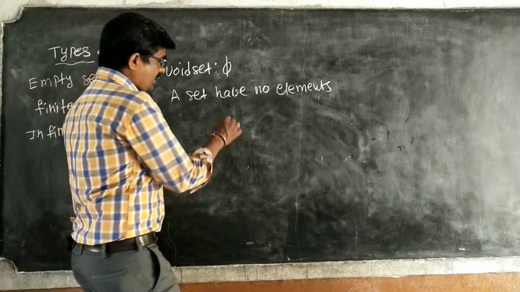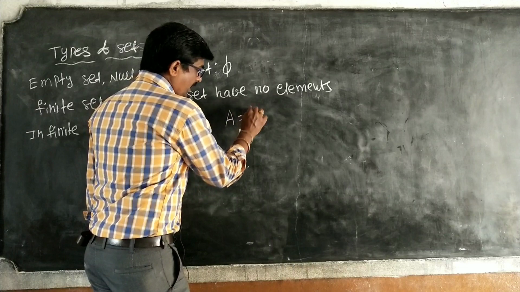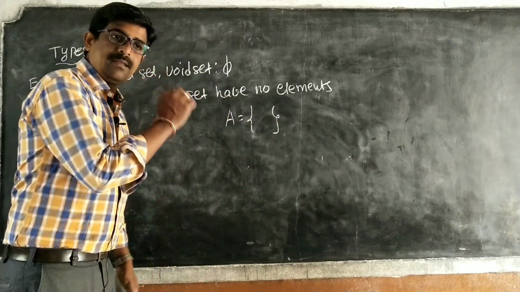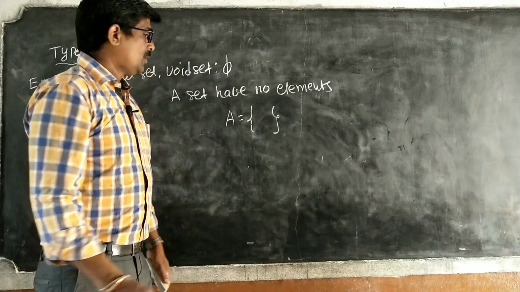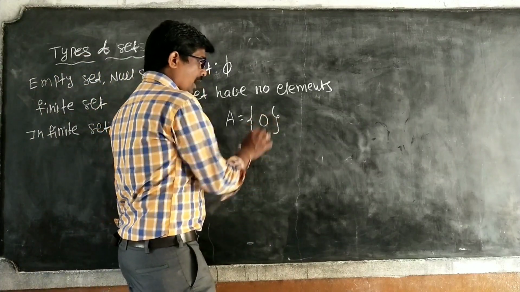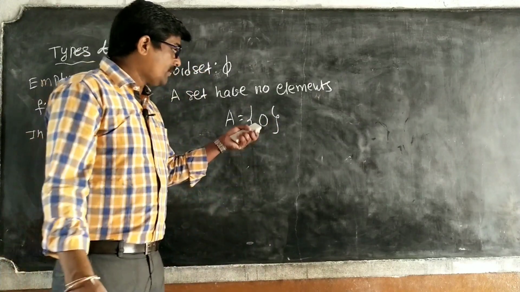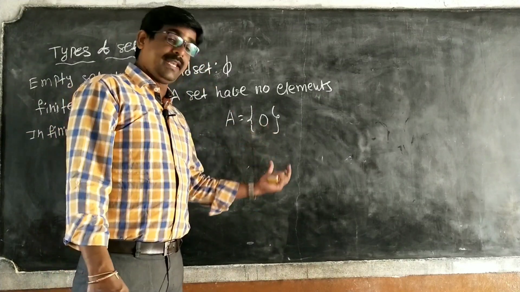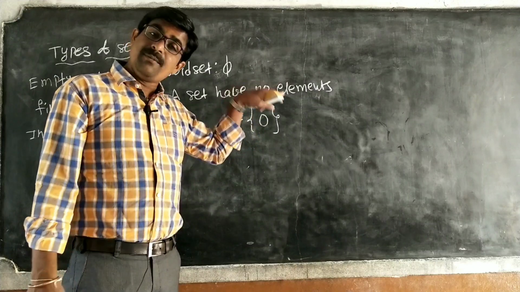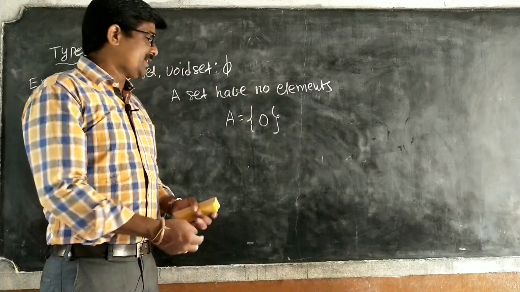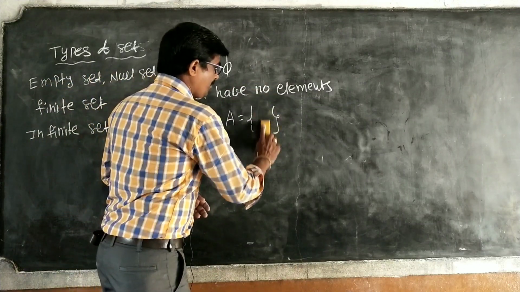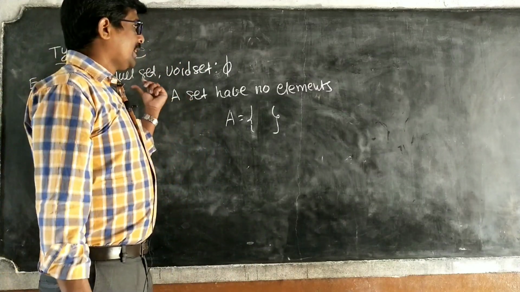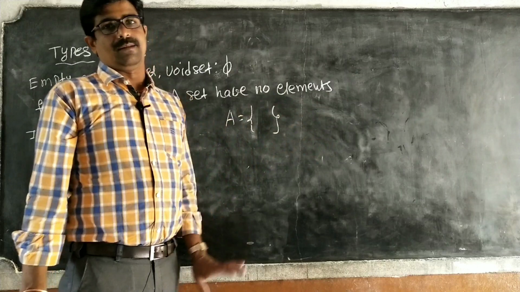Okay. So for example, I am taking set A. Empty set is represented like this only, no element in that set. So don't write 0 or phi inside. Whenever you write 0 in this set, what is the meaning? The 0 is another element of that set. So for an empty set simply keep it empty. Right. Empty set means a set has no elements.